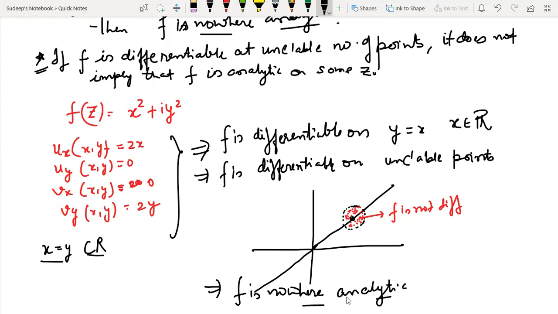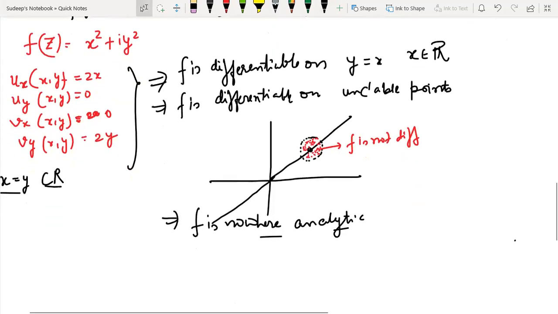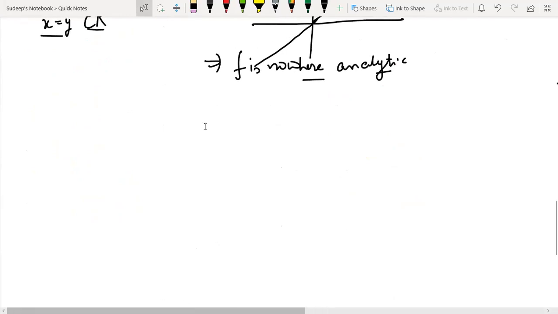So you have to remember the statement this way: if a function is analytic at a point, then it must be differentiable at an uncountable number of points. But if a function is differentiable at an uncountable number of points, it is not always necessary that the function is analytic. Here is an example where we've seen that the function is nowhere analytic. So keep this in mind. I'm giving you a few things to really consolidate your understanding, and I hope you'll be able to consolidate it from these two.